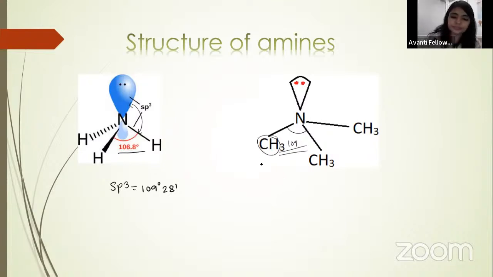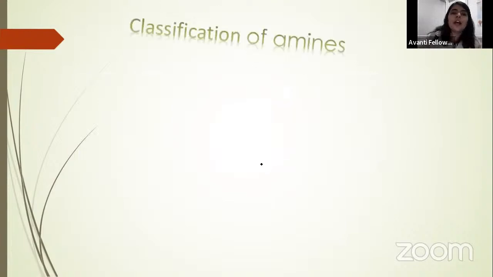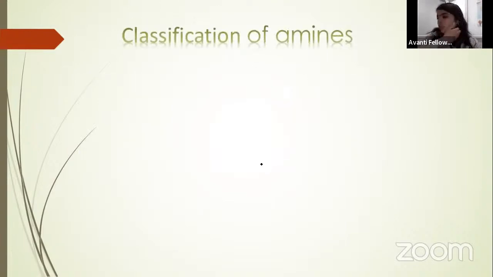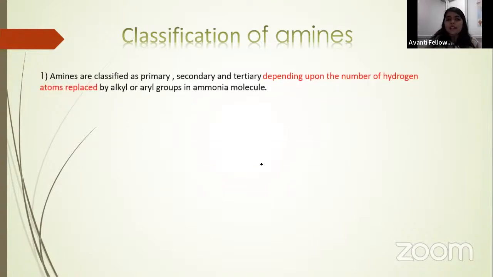Now, classification of amines. How are amines classified? As previously discussed, amines can be of three types: primary, secondary, or tertiary. Depending upon the number of R groups, we can classify amines into three categories.